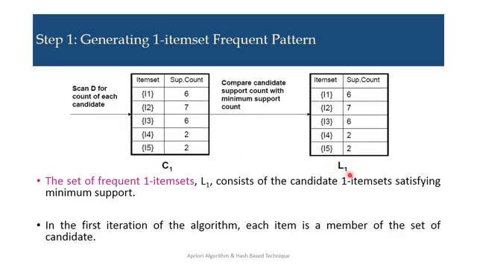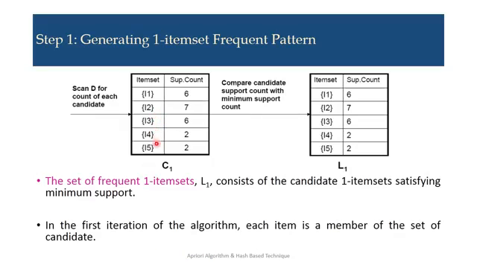L1 is nothing but your one item frequent item set. So again we note the same item sets with the support counts, and this is the L1 list, that is, the one item frequent item set. The set of frequent one item sets L1 consists of the candidate one item sets satisfying minimum support. In the first iteration of the algorithm, each item is a member of the set of candidates.